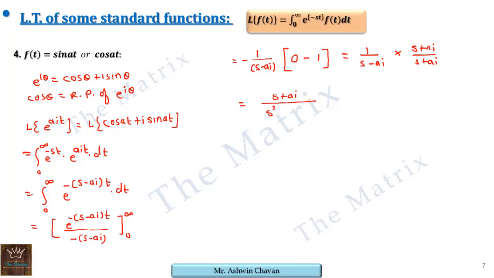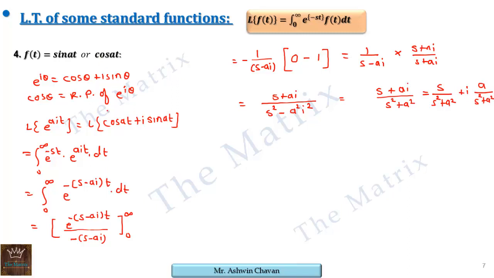That's why a square minus b square form. Okay, so if we simplify it, we get (s plus ai) upon (s square plus a square). So you can see the real part of this side is s upon s square plus a square, whereas the imaginary part is a upon s square plus a square.